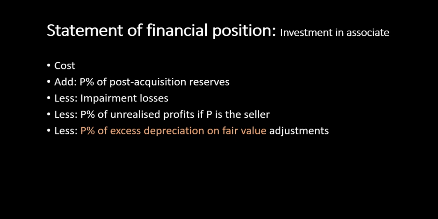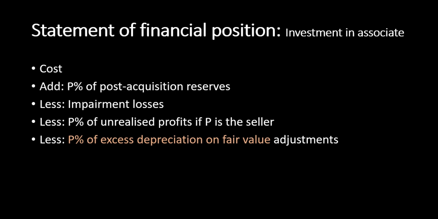After increasing investment in associates by post-acquisition reserves, which include profits, dividends received, and losses, the investment in associates will be reduced by impairment losses, parent's share of unrealized profit if the parent is the seller, and parent's share of excess depreciation on fair value adjustments.